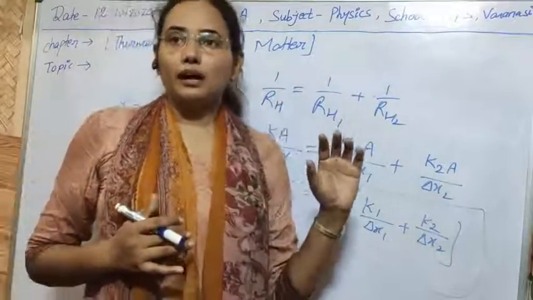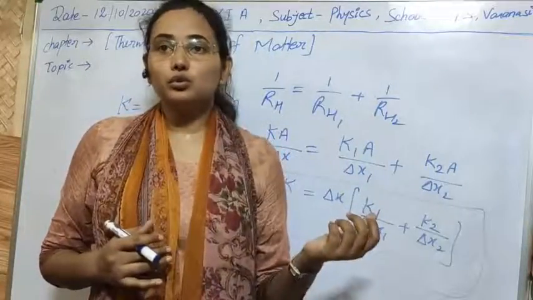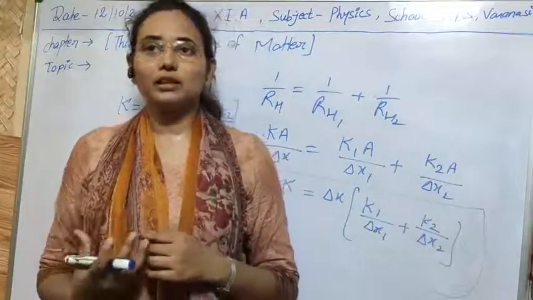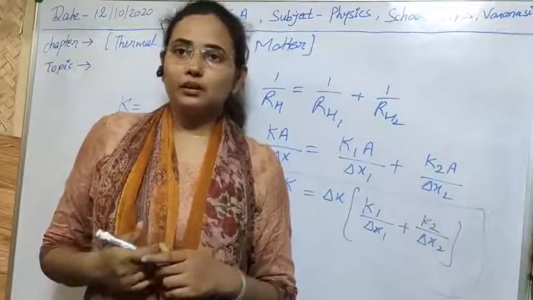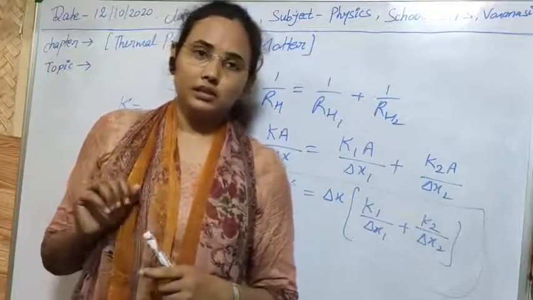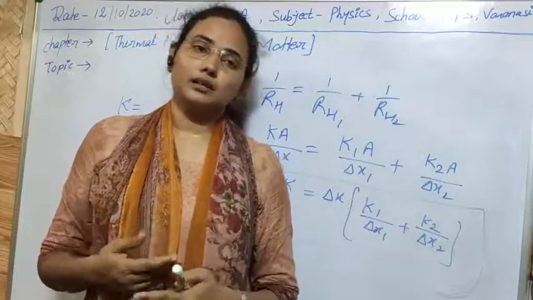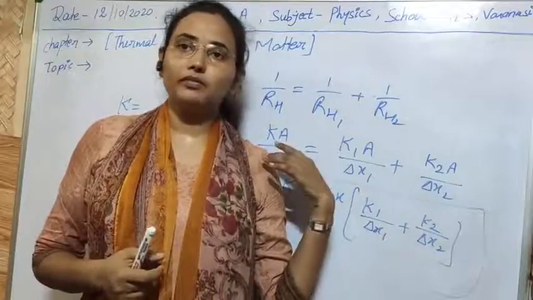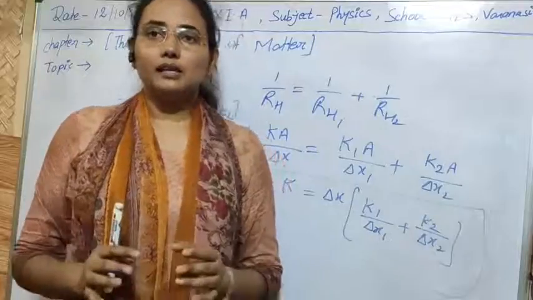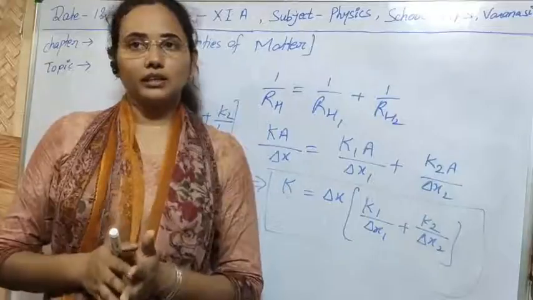Means the material which has greater thermal conductivity can be used for heat conduction, and the material which has smaller thermal conductivity can be used to make materials for thermal insulation. So we can easily use the materials with the help of the knowledge of thermal conductivity. So I think the application and the knowledge about thermal conductivity is now clear to you.